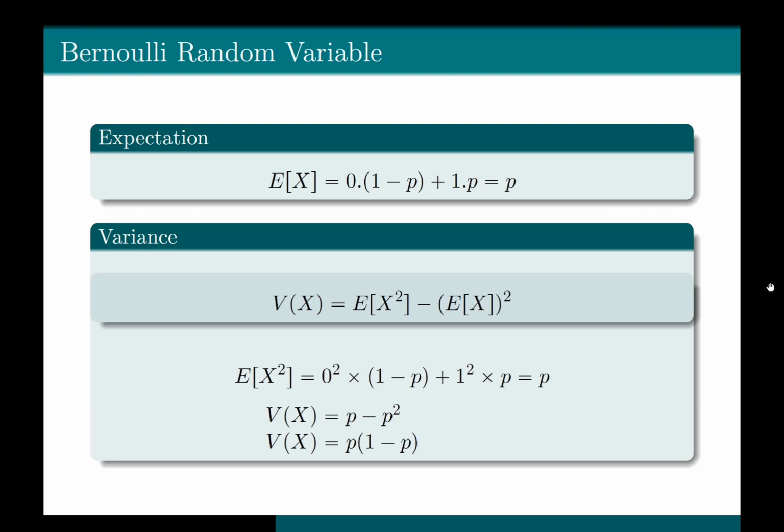An important note: the Bernoulli distribution is fundamental in probability theory and statistics, and it serves as a building block for more complex distributions, such as the binomial distribution, geometric distribution, negative binomial distribution, Poisson distribution, and so on and so forth. So it's very important to have a better understanding of the Bernoulli random variable. So that's all about the Bernoulli random variable. We'll see an extension of this distribution in the next video.